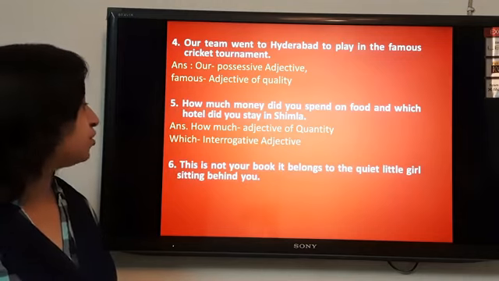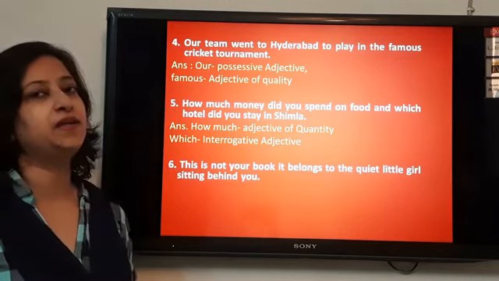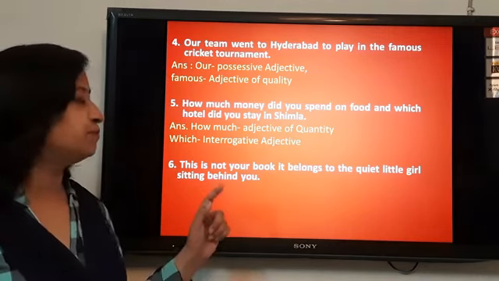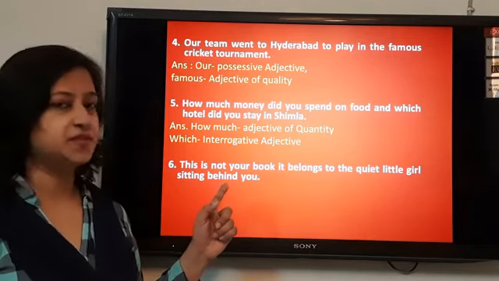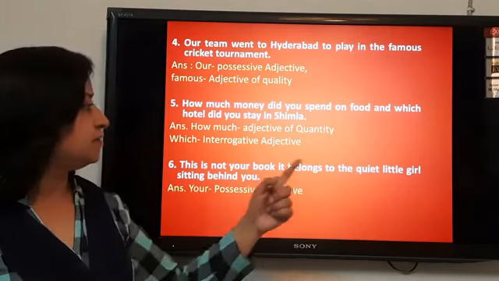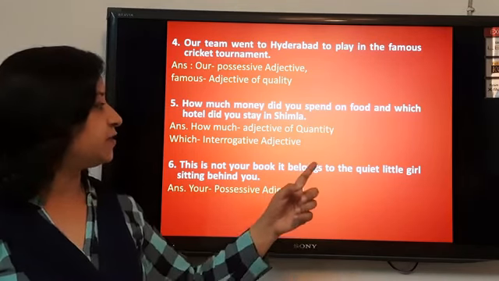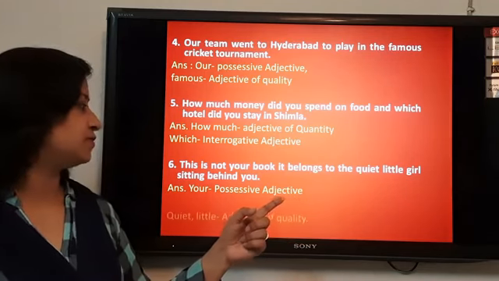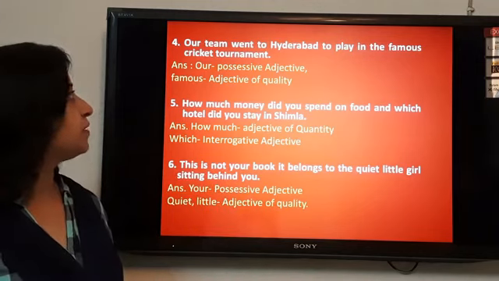Next, this is not your book, it belongs to the quiet little girl sitting behind you. Again, book is the noun in this sentence and this book is described by your. Your is the possessive adjective and one more noun is there, that is girl. Girl is described with the help of two words, quiet and little, and both are the adjectives of quality. I hope children this also is clear. Okay, we will see the next sentence now.